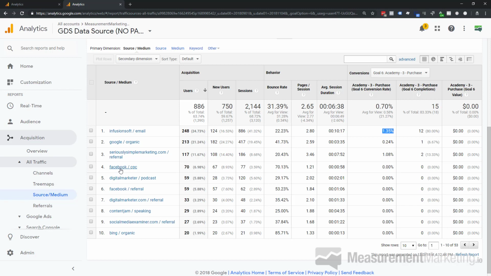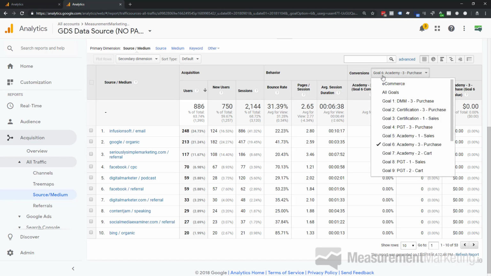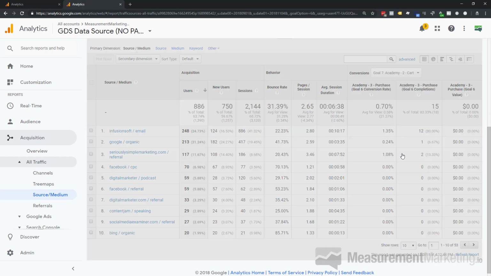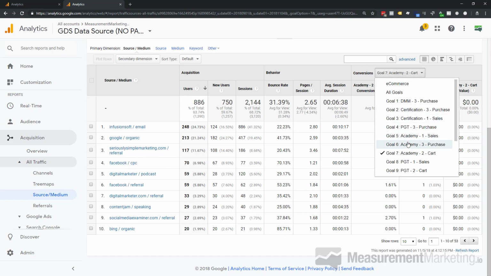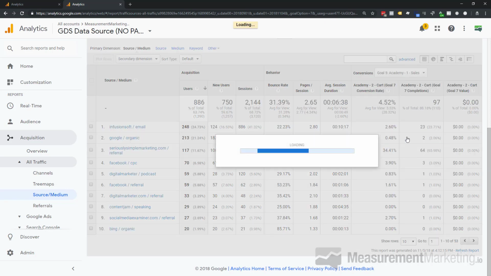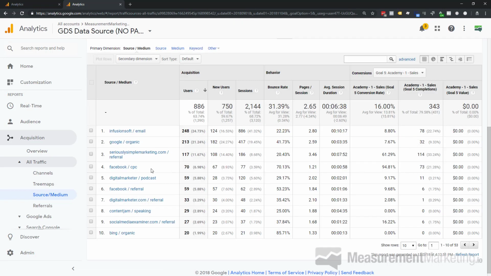This is where I, as a measurement marketer, start looking into it to see exactly how I can improve these campaigns and the messaging between them. Because right now, again, I can see there's no purchases coming in from this campaign. But if I go back to our cart page, I can see the breakdown is here. So we've got 3.9% of the people actually engaging, moving to cart. The vast majority coming in, being aware of our sales page from Facebook, aren't really coming through.